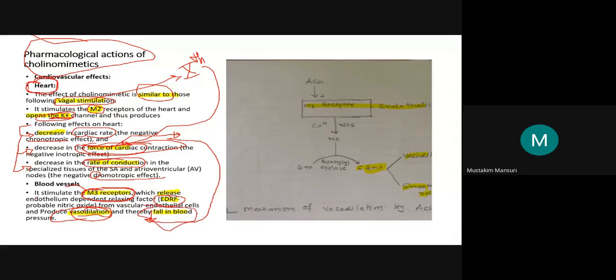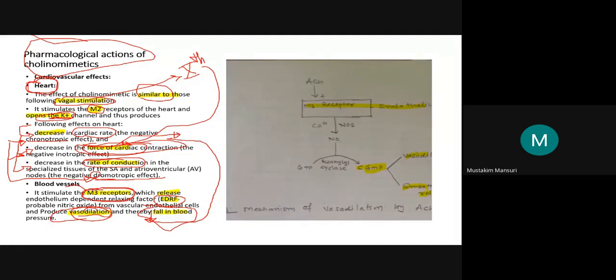So the effects on the heart are negative chronotropic, negative inotropic, and third, negative dromotropic. Don't be confused with chrono. Here it is dromotropic.